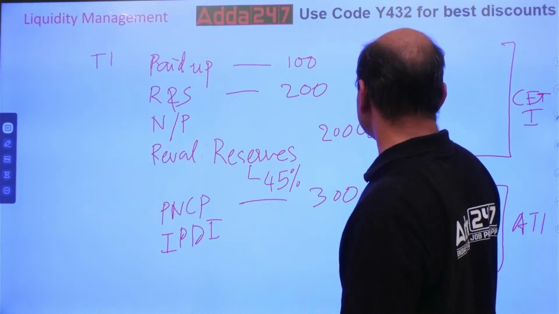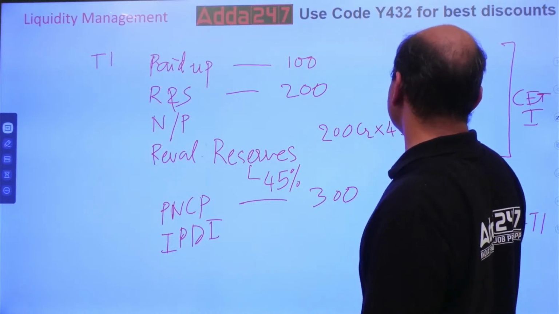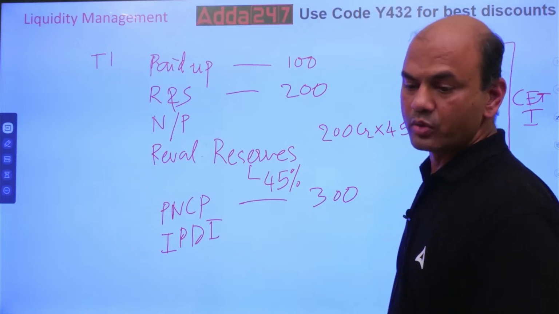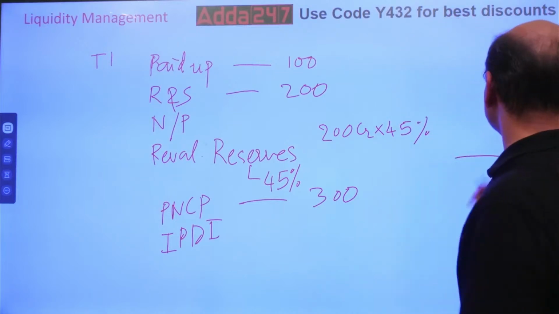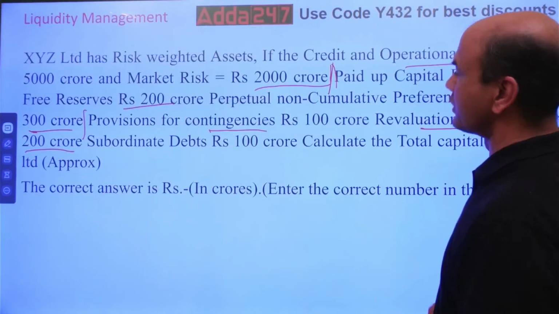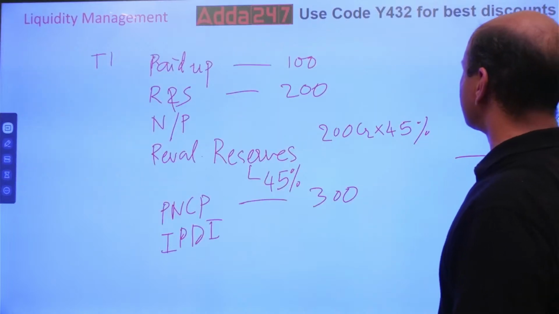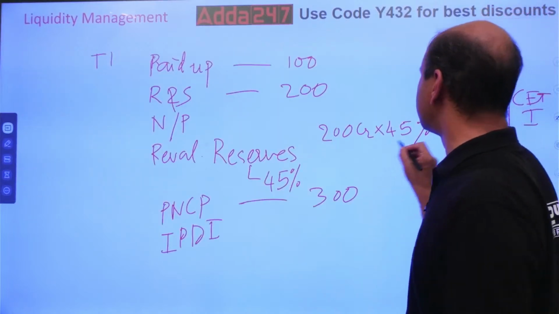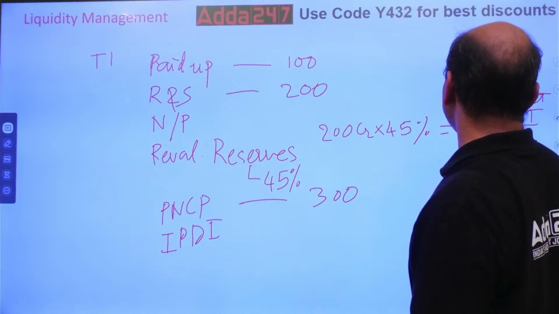So 200 into 45% is 90 crores. So this will be 90 crores.